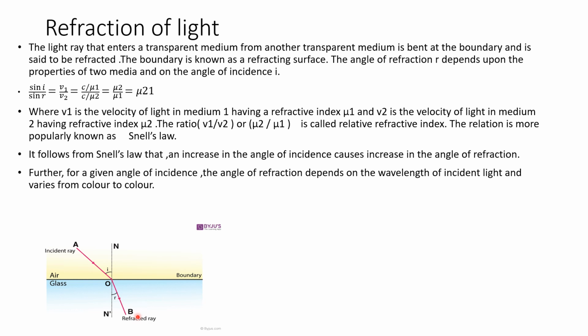This bending of light when it enters from one transparent medium to another transparent medium is called refraction of light. This is the angle of refraction, the angle made by the refracted ray with the normal to the boundary. This is the angle of refraction, this is the angle of incidence. This angle of refraction depends upon the properties of these two media. Also, it will depend upon the angle of incidence i.